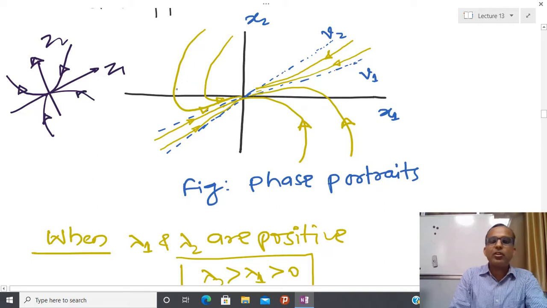But my original coordinate system is x1 and x2, so you have to draw the trajectory in the original coordinate system also. And here we have seen that when the trajectories converge here, this particular trajectory is tangent to the curve, z1 equal to 0 is the tangent. So how can you construct that curve in the original coordinate frame?